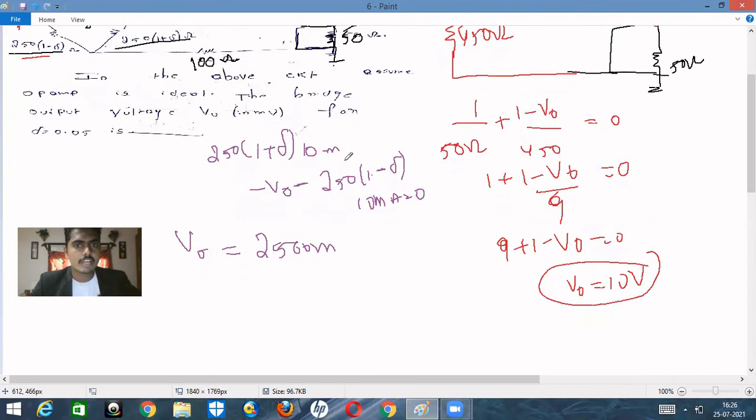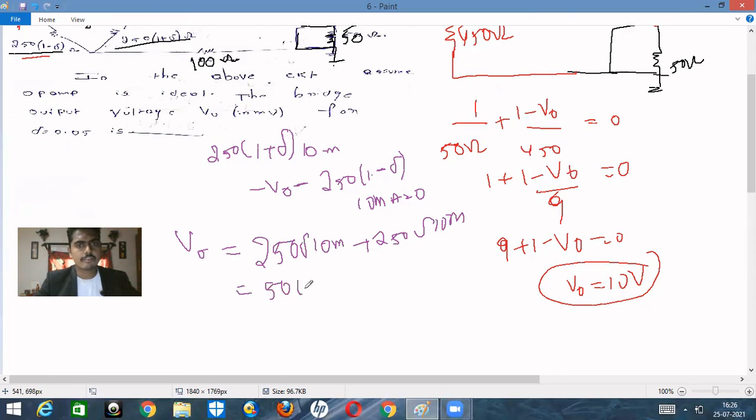Okay, sure. So delta will not cancel. So here 1 plus delta, 1 minus delta, but we have a minus sign over here. So minus (1 plus delta). That means 250 will cancel out with each other, and we will have 250 into delta. So therefore the result will be 250 into delta into 10 milli plus 250 into delta into 10 milli. Okay, this is what we will have.